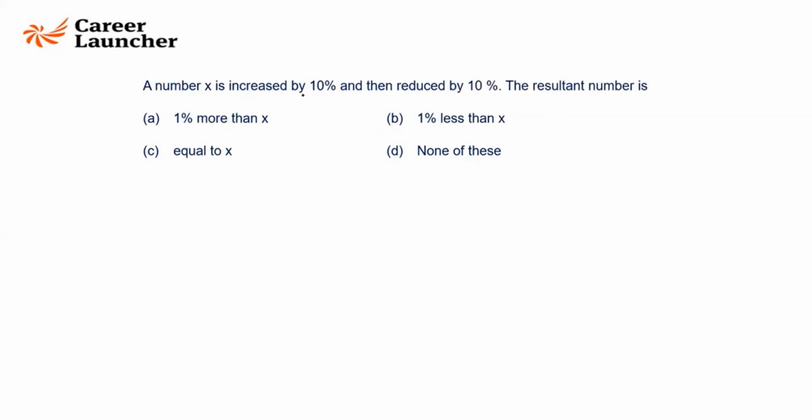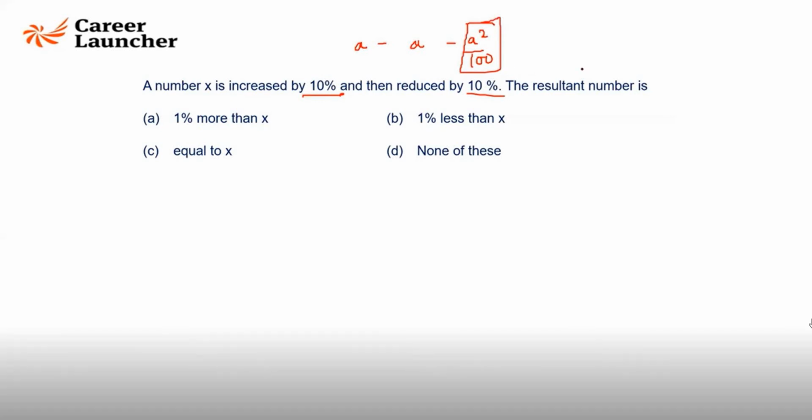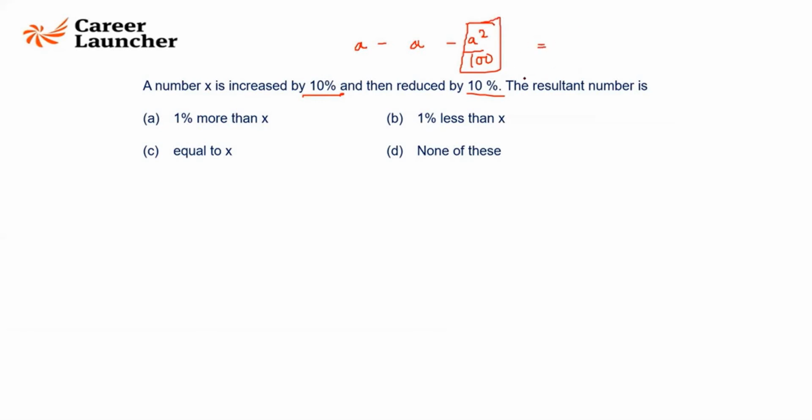A number is increased by 10% and then reduced by 10%. So it becomes a minus a square by 100, right? This is the decrease. A square by 100 is always the decrease in such a question, which is 10 square by 100, which is 1. It is a decrease, therefore minus 1.